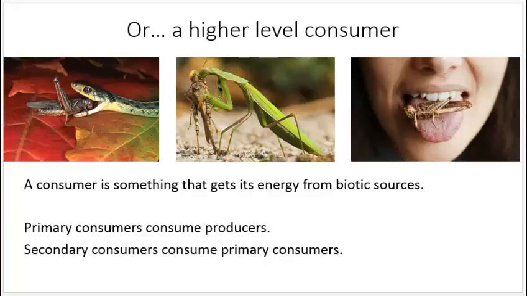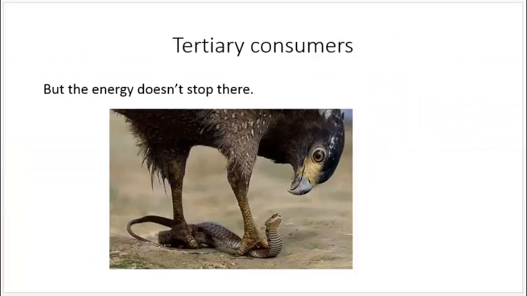Consumers certainly get energy from biotic sources. So primary consumers consume producers, but secondary consumers can consume other primary consumers. But the energy doesn't stop there. There's a third level, tertiary. We use the word tertiary because thirdary sounds like a dumb word. So a tertiary consumer can eat a secondary consumer.